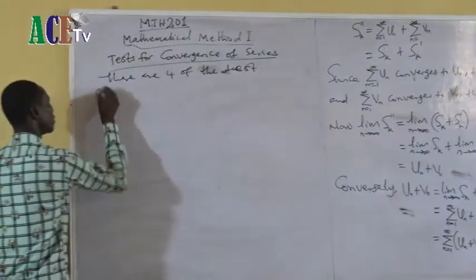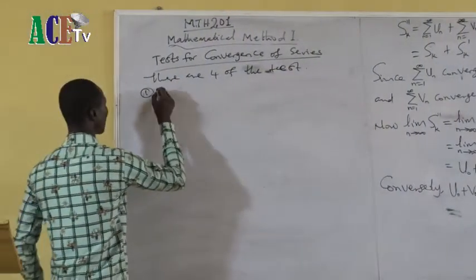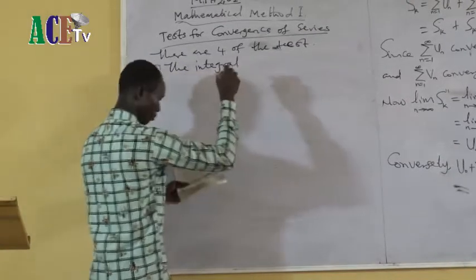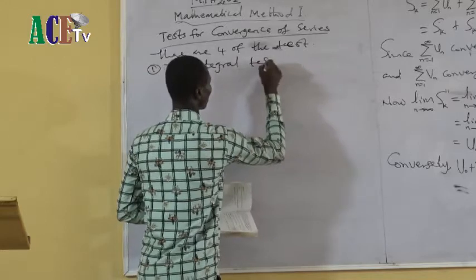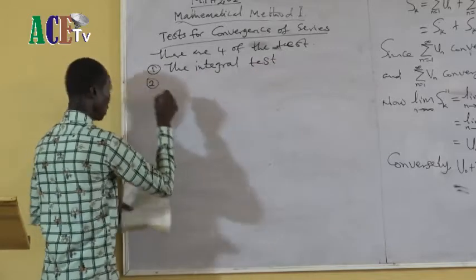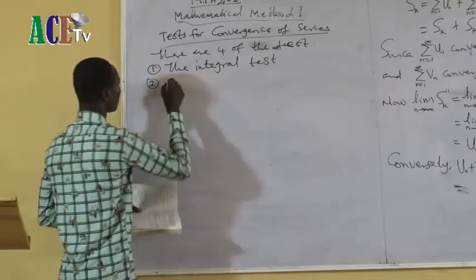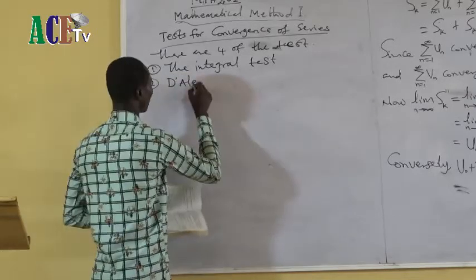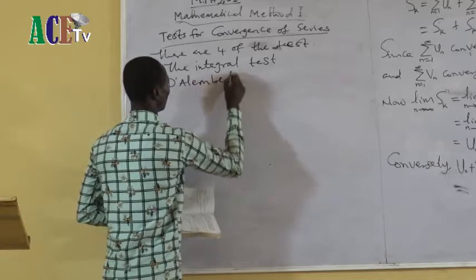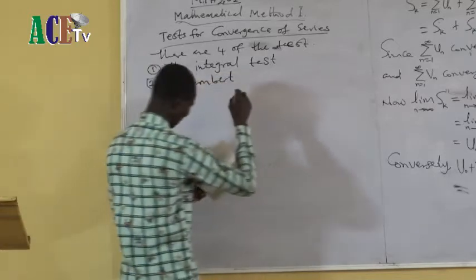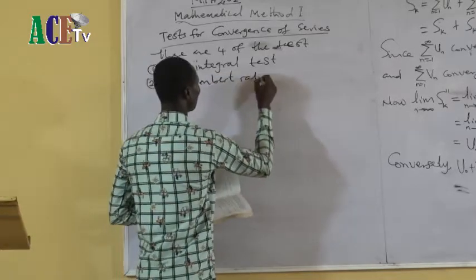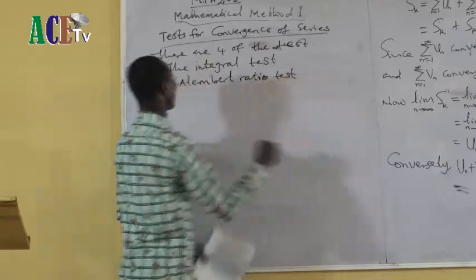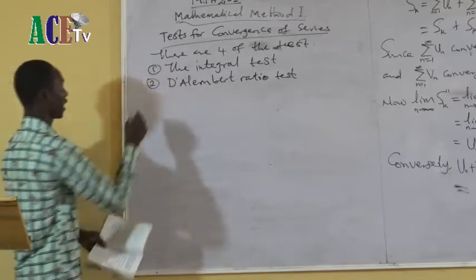Number 1 is the integral test. Number 2 is the d'Alembert ratio test.